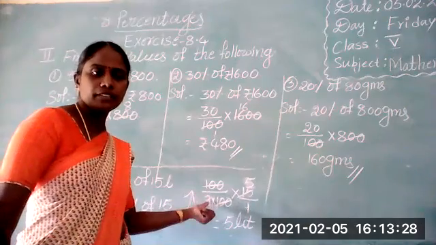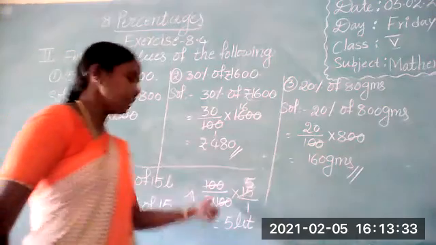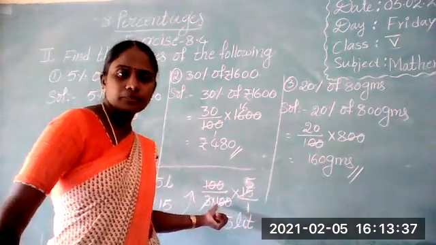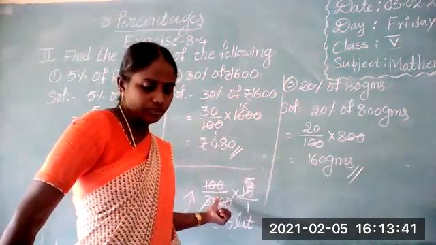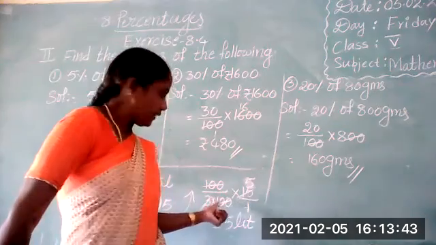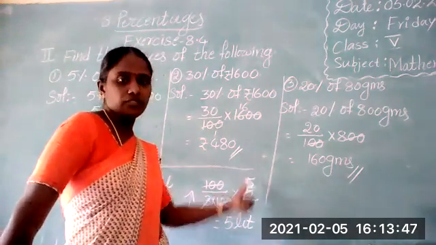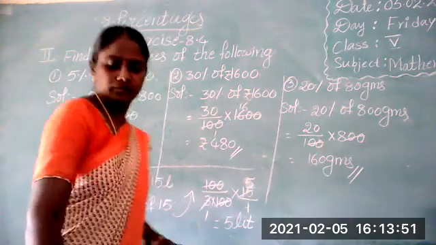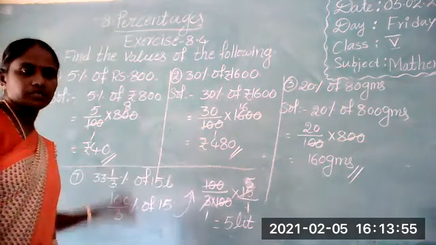First 100 by 3 into 100 by 100. 100, 100 cancel. And next, teacher explains the sixth one. Okay, very good. Sixth one I will explain. 100, 100 cancel and 3 ones are 3, 3 fives are 15. What is the answer? 5 liters. Okay? Complete this one first. I will explain the sixth one.